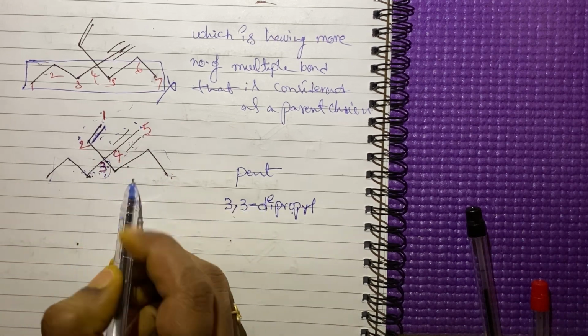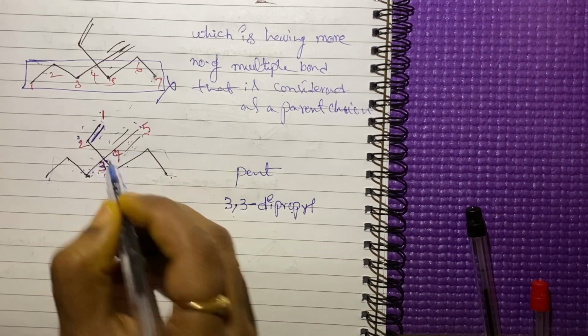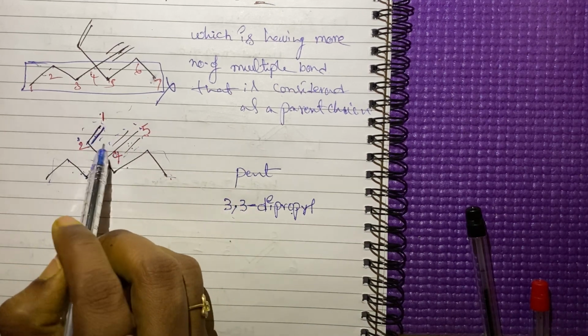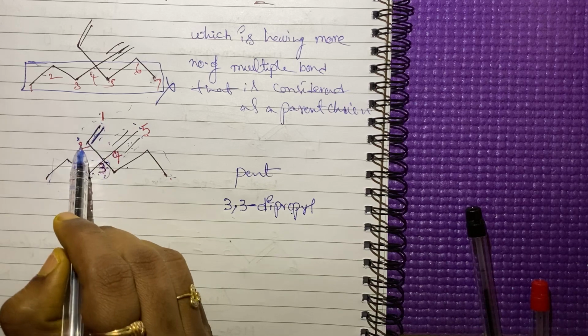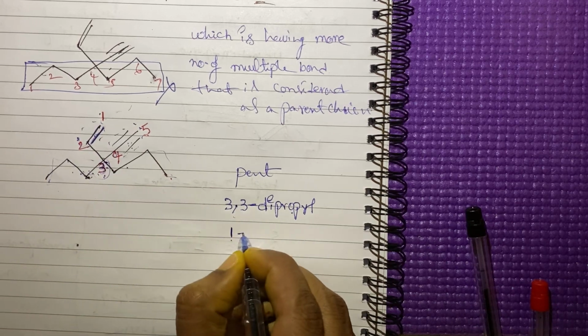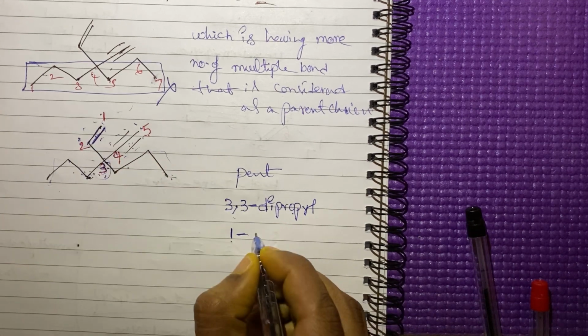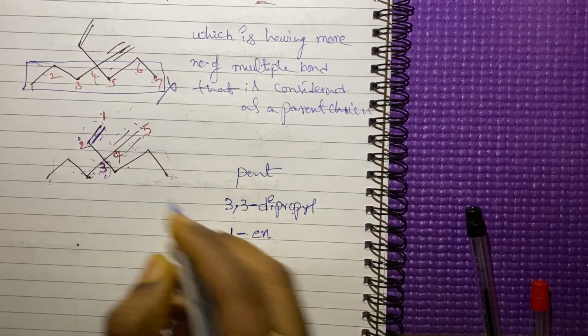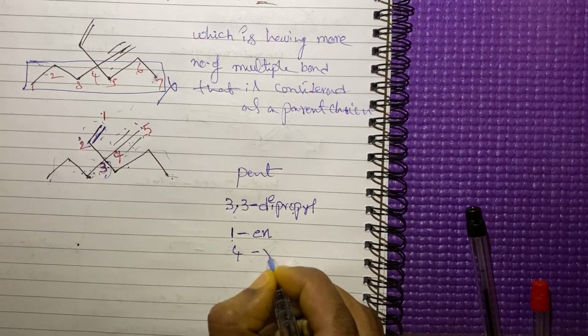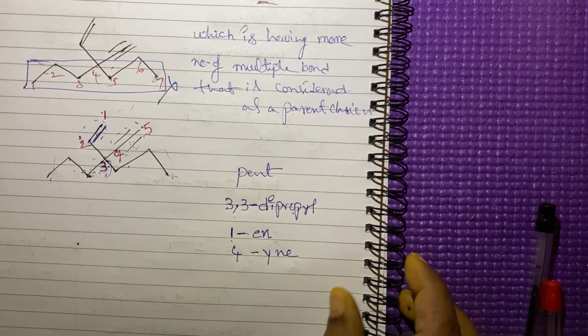Next, anything else? Now we'll check the single bonds, double bonds and triple bonds. In the first position, a double bond is there, so we have to use "ene". In the fourth position, a triple bond is there, so you have to use "ine".